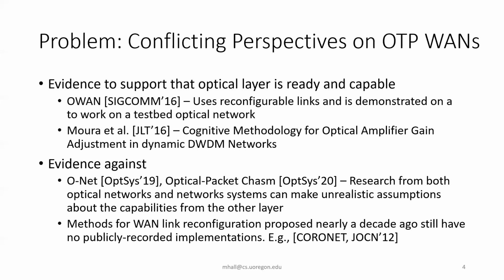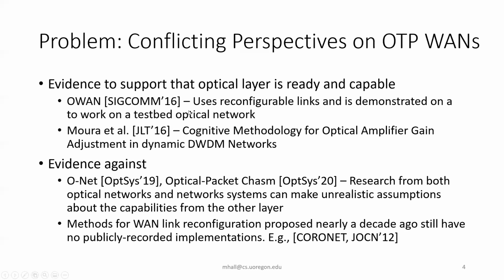One problem with optical layer topology programming is that there seem to be conflicting perspectives on this with regards to wide area networking. There's evidence to support that the optical layer is currently ready and capable, such as OWAN, published in SIGCOMM 2016, where they use reconfigurable links and demonstrate on a testbed optical network bulk transfers for wide area networks. And then work from Mara et al. shows a cognitive methodology for optical amplifier gain adjustment in dynamic DWDM networks.